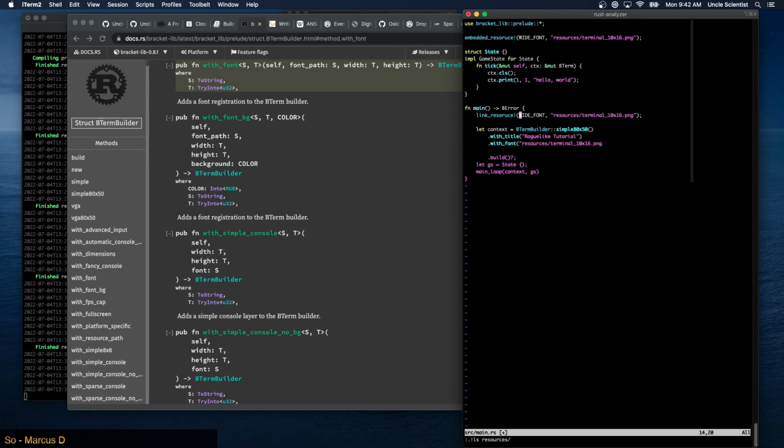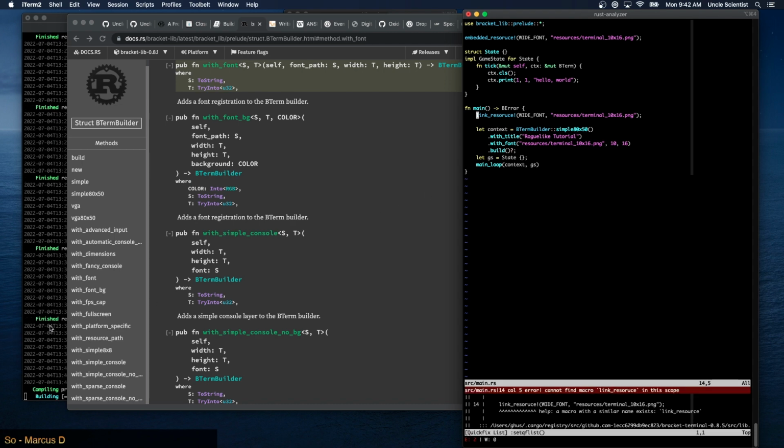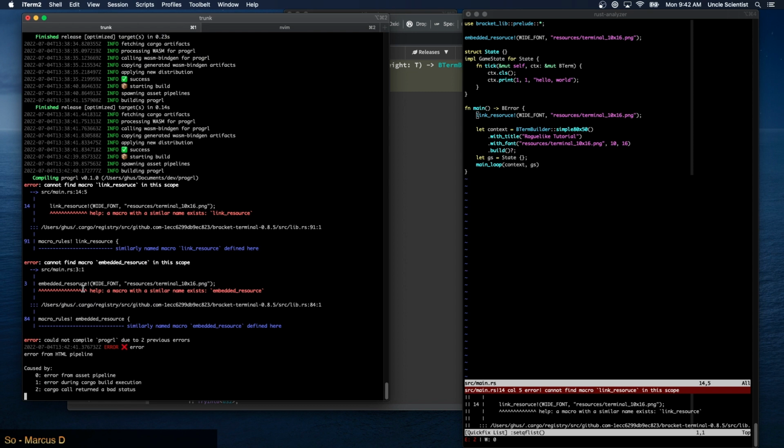So I don't think this ident is used for anything other than linking these two macros together. And then the width, I think it's 10x16, so I'll just say 10x16, right? Let's see if that works. Link resource, embed resource. Oh, I typoed that. SOURCE. And then embedded resource is also typoed.